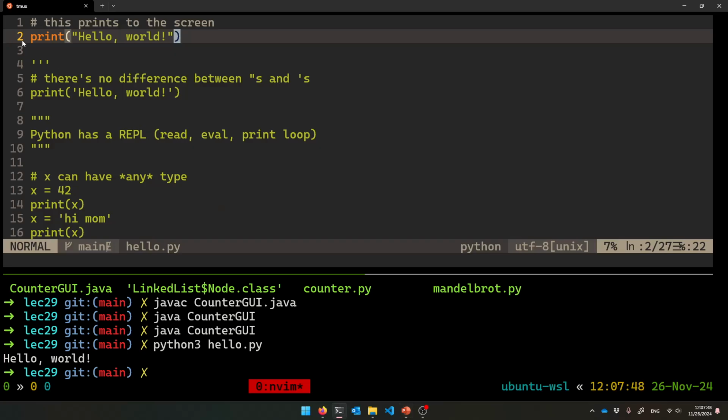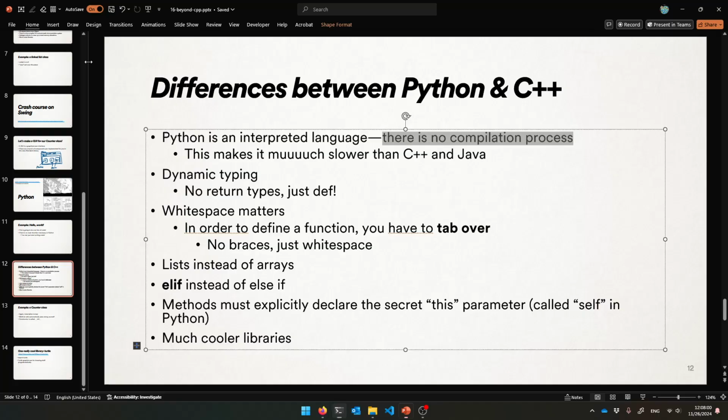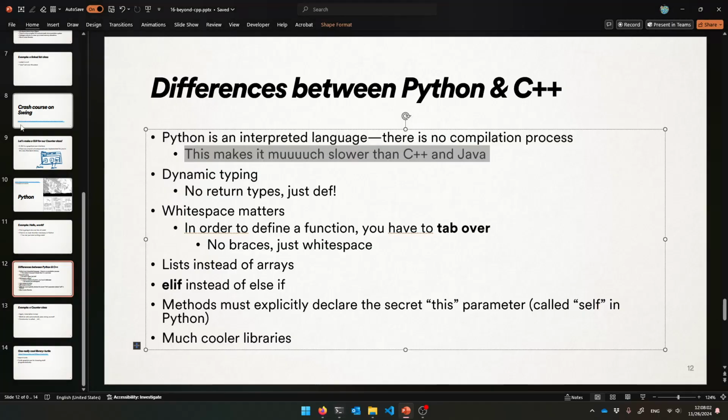And so it's really just reading character by character in this file, trying to figure out, oh, okay, you wanted to print. What are we printing? Let's read all these characters. It's reading the exact file every time you want to run this program. And that's really, really slow. It's not going to machine code at all. All right, so it's much slower, like 10 times slower compared to C++ and Java.